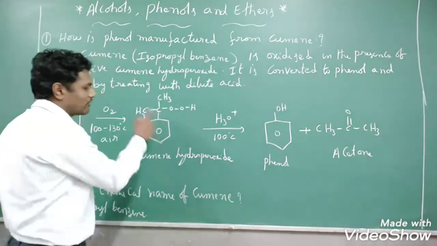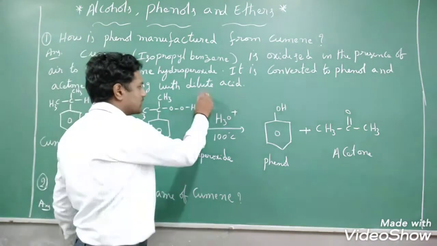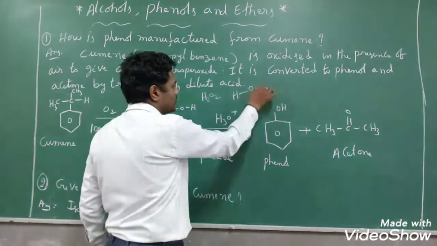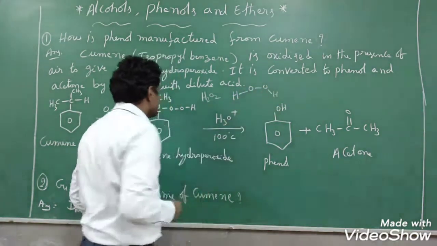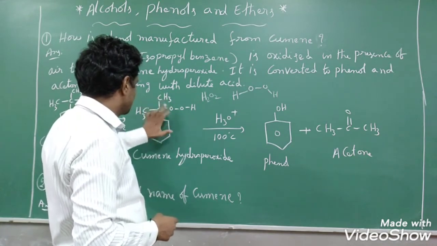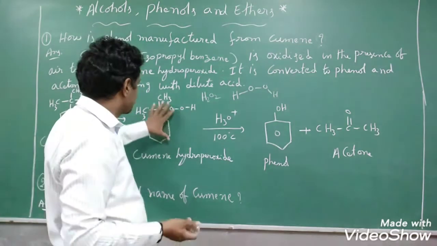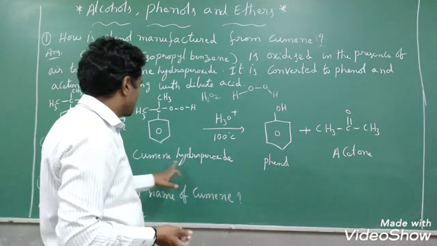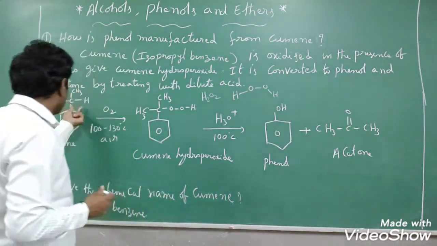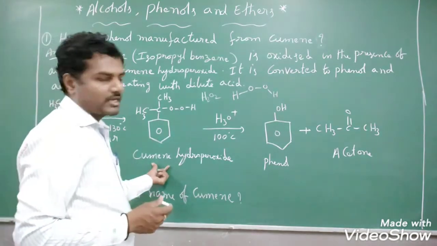This looks like hydrogen peroxide, we know that. What is the formula of hydrogen peroxide? H2O2. The structure is like this, HOOH, correct? In a similar manner, this is looking like H, O, O, H. So hydroperoxide. This is a cumin derivative, so that's what we call cumin hydroperoxide. So oxidation of cumin gives cumin hydroperoxide, right?